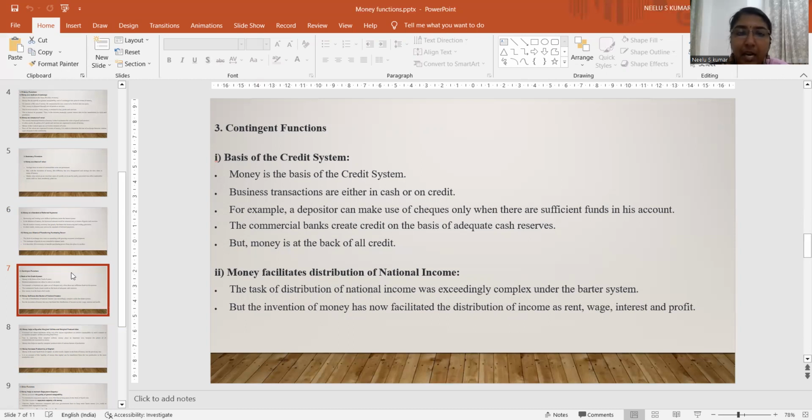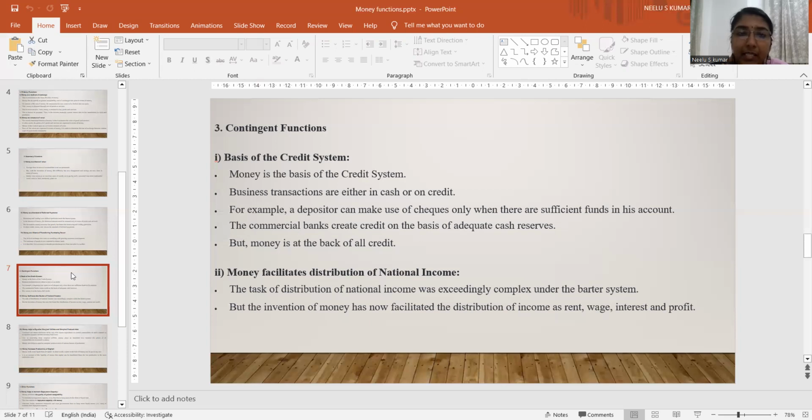Business transactions are either in cash or on credit. For example, a depositor can make use of the check only when there are sufficient funds in the account. The commercial banks create credit on the basis of adequate cash reserves. But money is at the back of all credit. This is the first contingent function, that is money acts as the basis of the credit system.